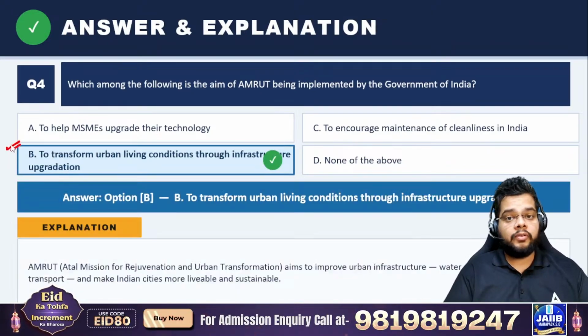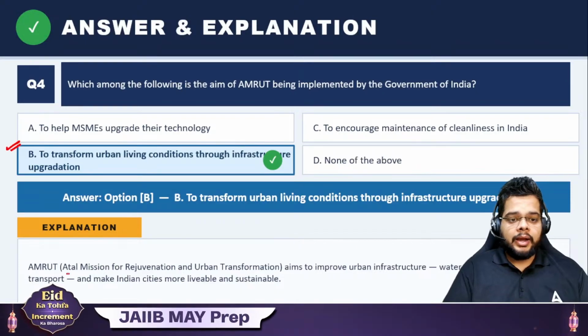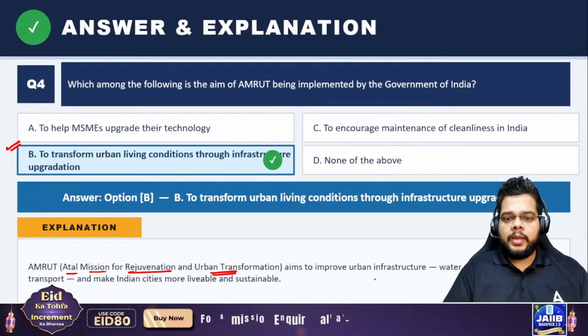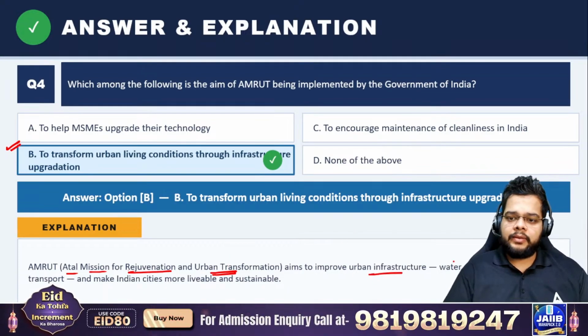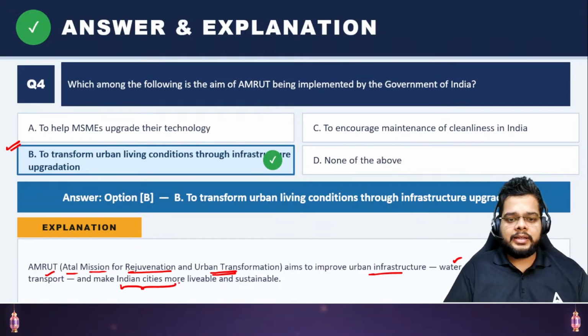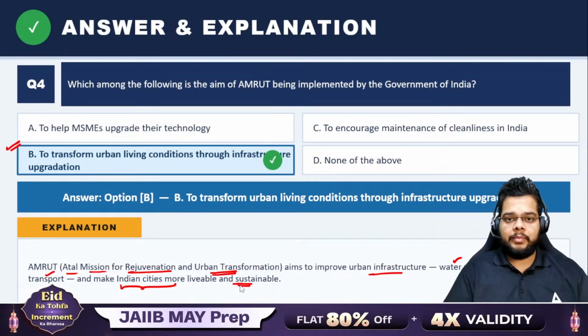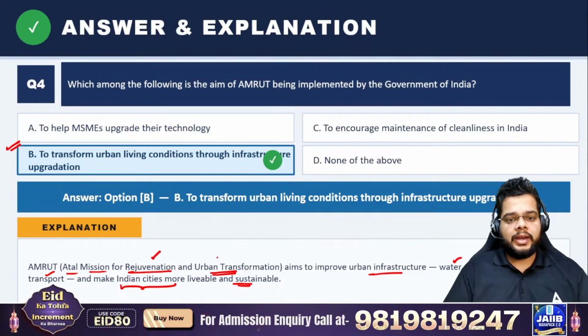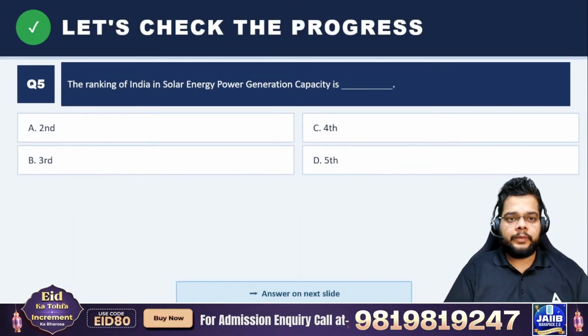Amrut, what is the full form? That also you must remember. Atal Mission for Rejuvenation and Urban Transformation. Ultimately, it aims to improve urban infrastructure, water supply, sewage, transport, and make Indian cities more livable and sustainable. So the aim, at least, must be known to you of all the major schemes, and the full form as well. Atal Mission for Rejuvenation and Urban Transformation.